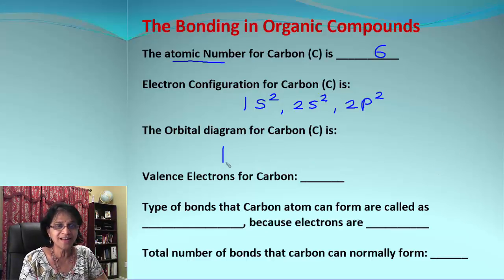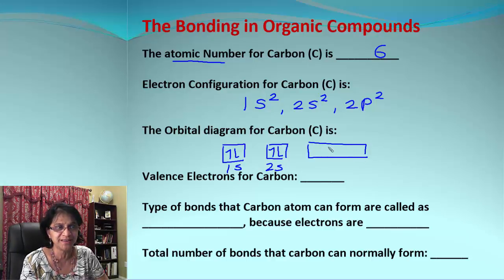How about the orbital diagram? 1s will have paired electrons, 2s will also have a pair of electrons, and for 2p there are 3 subshells, and we will get 1 electron in each of those 2p orbitals without pairing.